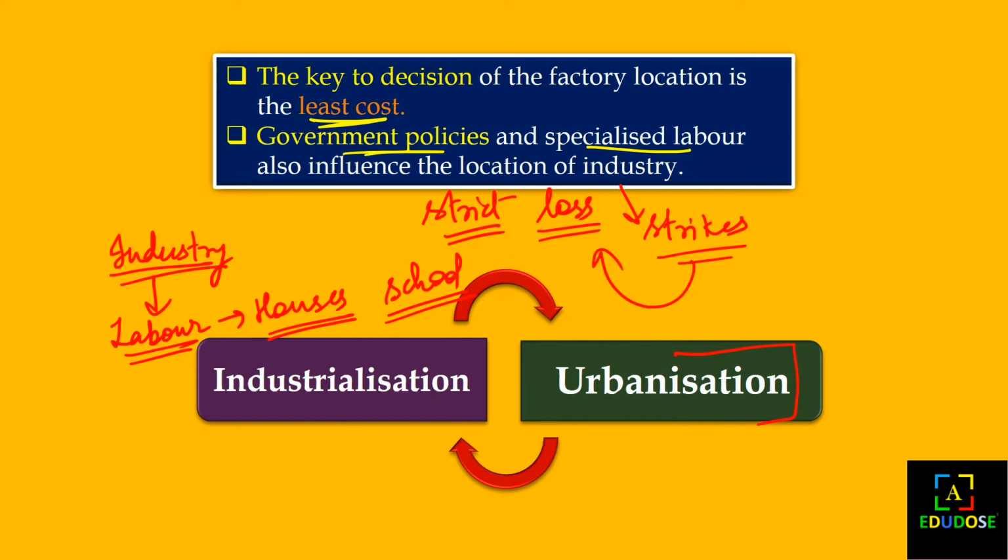At a slow rate, industrialization moves with urbanization, because when industrial activity starts, urbanization follows, as we have seen. As urbanization follows industrialization, it also benefits industrialization, as we will now see.